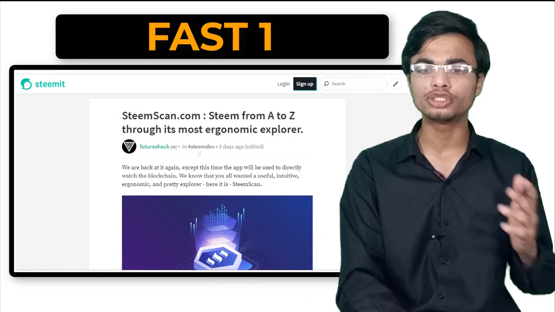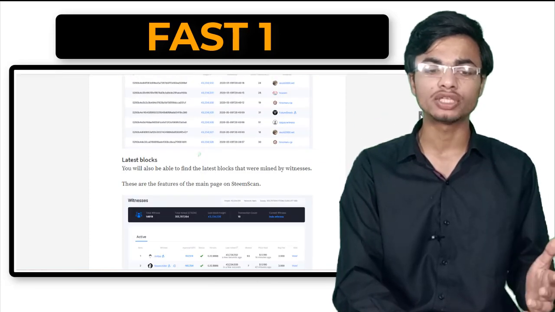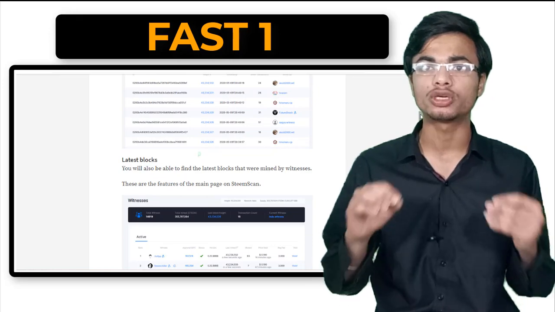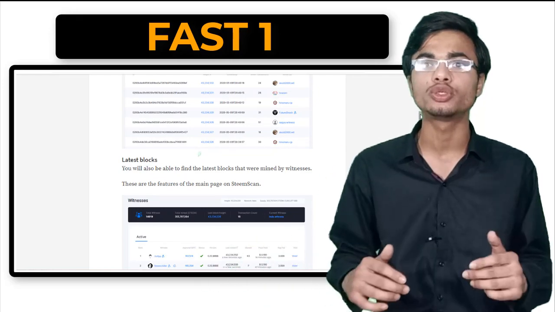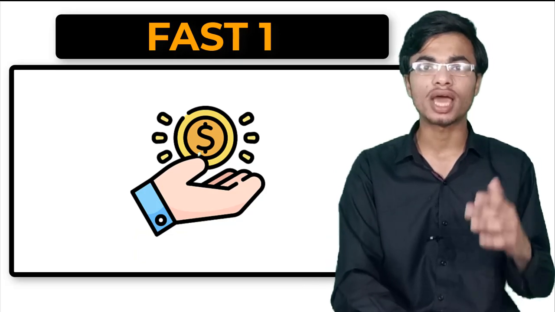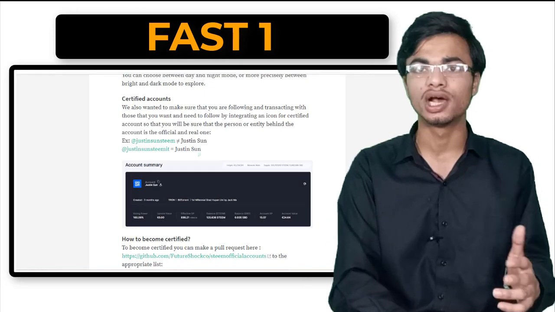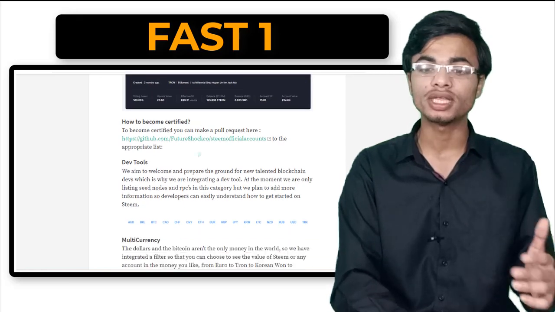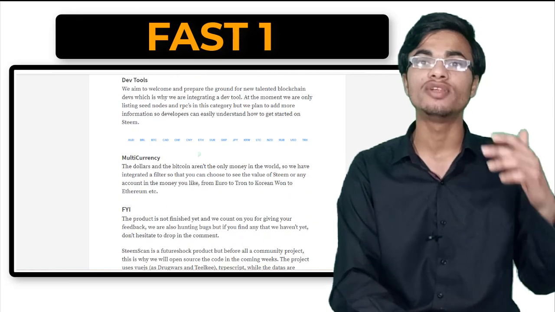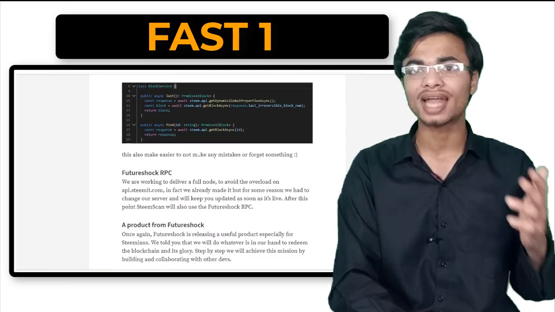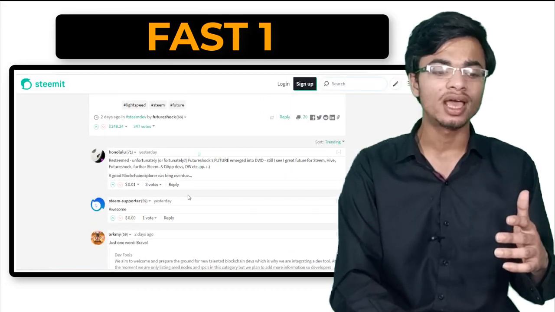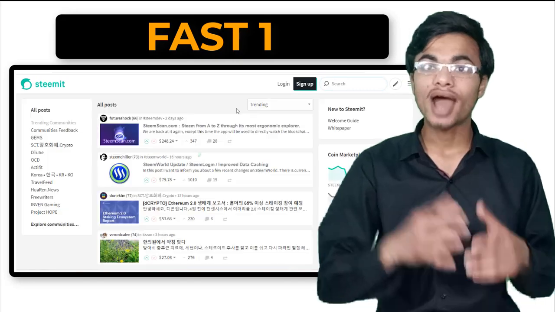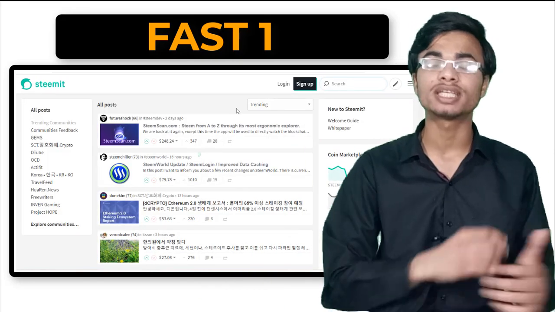So after you have created the account, how are you going to actually make money on this website? Well, whenever you post on Steemit, and someone upvotes, comments, downvotes, or does something like that, then as per their account position, you are going to get rewarded. For every upvote they make, if their account authority is really high, then you will be making more money. If their account authority is low, then you will be making less money. And not only that, if you comment on someone else's post, you can even get paid if someone upvotes your comment.